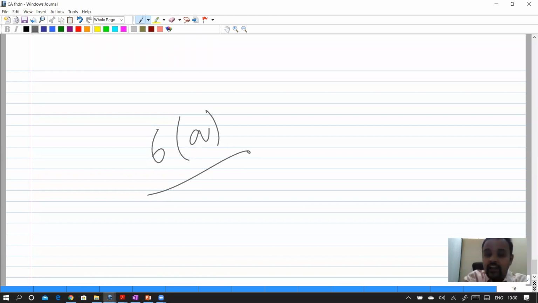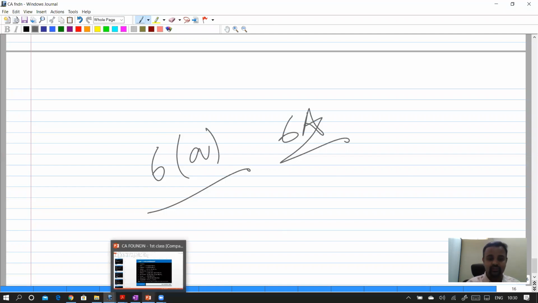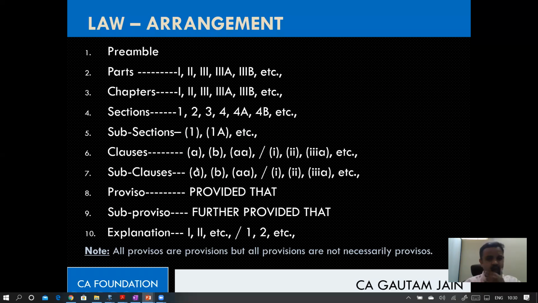See, if I'm writing this way without brackets, then it is section 6A. But when I'm writing within brackets and that too small, you can understand this is clause A. Okay? I'll go back and ask you some more questions. In this slide only, I'm asking some questions. What is my question?